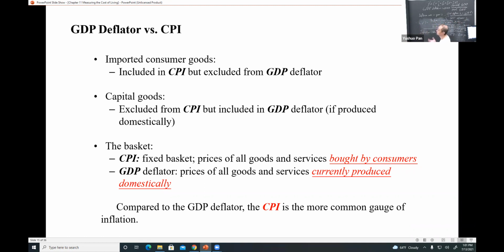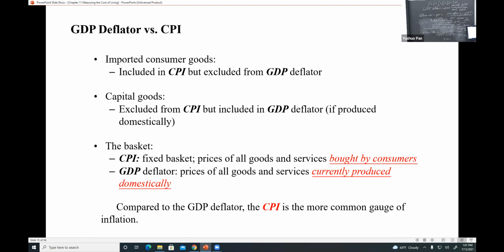I just enjoy it, but it's not something I buy to produce, like a tractor or a machine, right? A typical consumer will not buy a machine for their life, but the machine will count in GDP as investment. So capital goods count in GDP, but not in CPI.